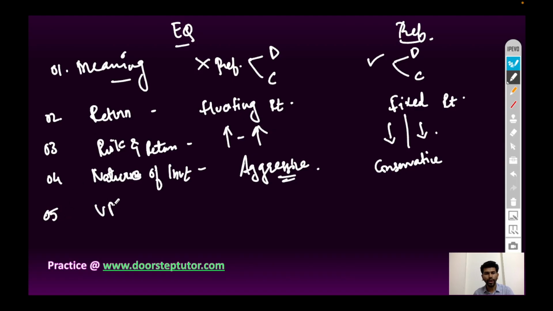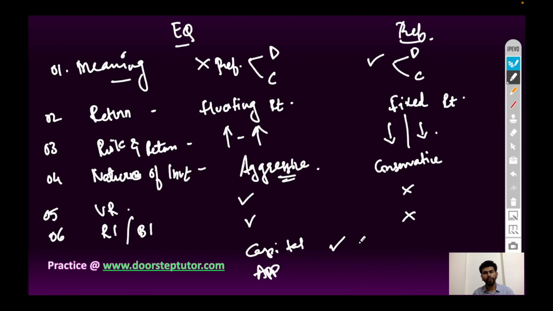Next, voting right. Equity shareholders have voting right in the meeting. Preference shareholders do not have voting right. Next, right issue and bonus issue. Equity shareholders will get right issue and bonus issue if the company declares right and bonus issue, and preference shareholders cannot get right issue and bonus issue. Next, capital appreciation.